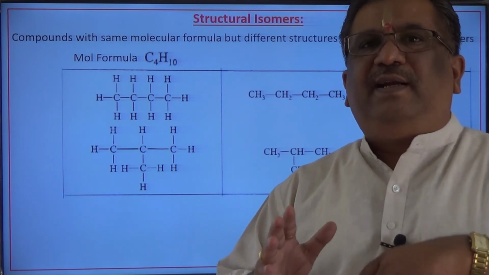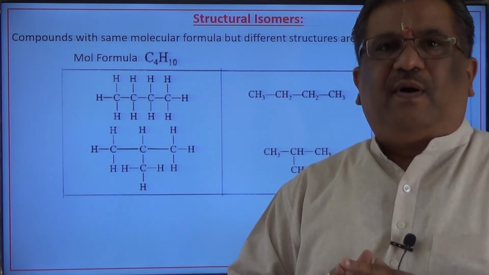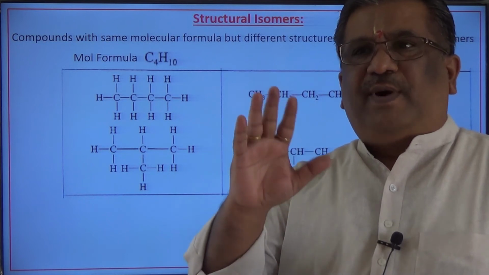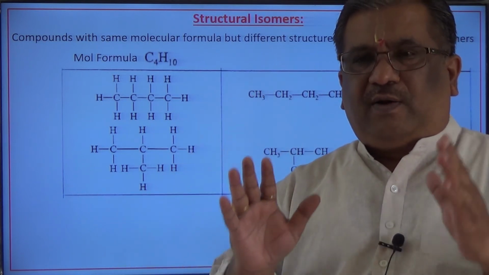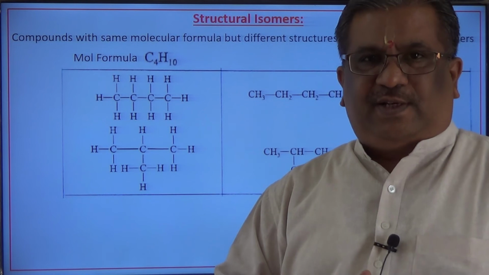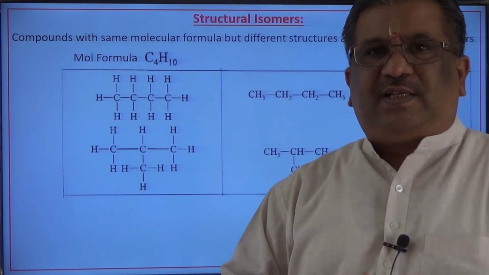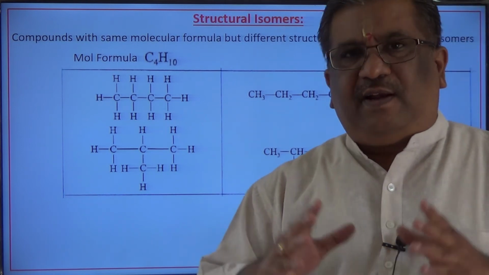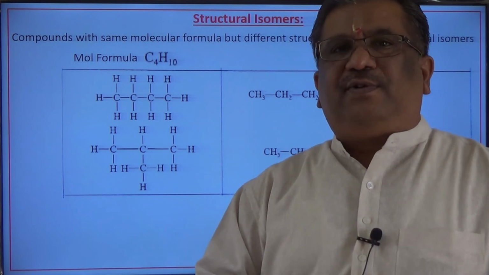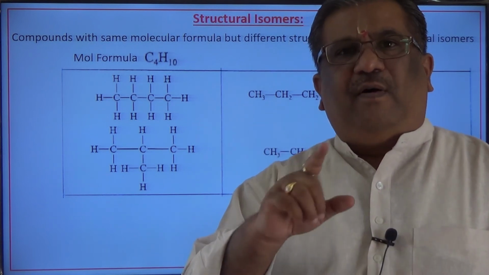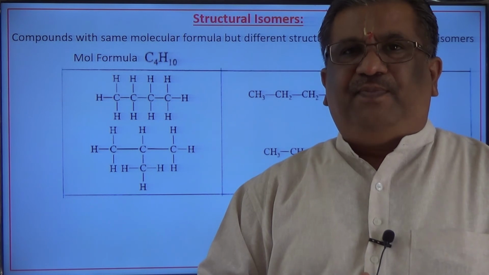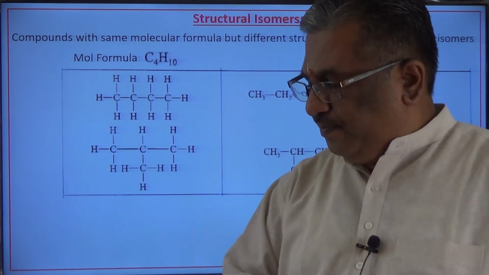Compounds with identical molecular formula but different structures are called structural isomers. Once again, what are structural isomers? Structural isomers refers to those compounds having same or identical molecular formula but different structures.